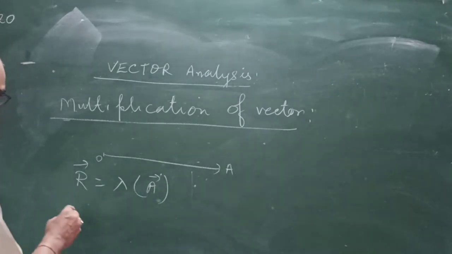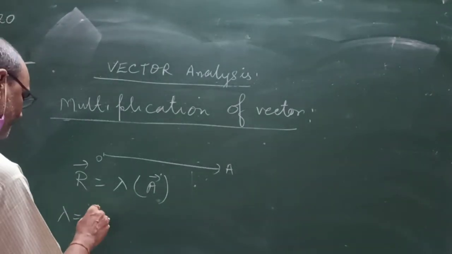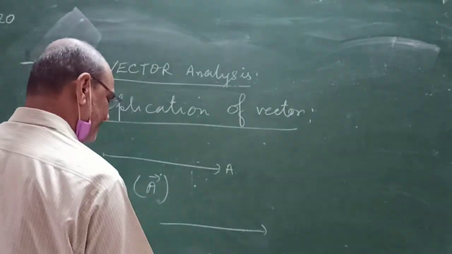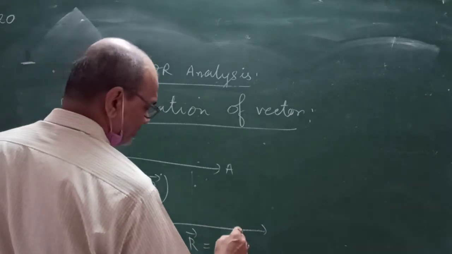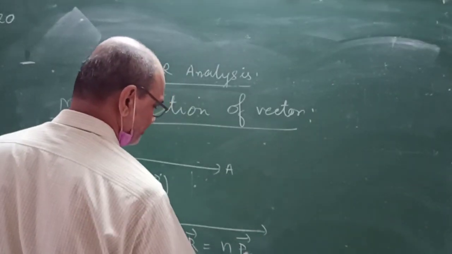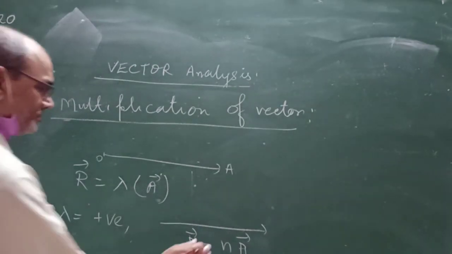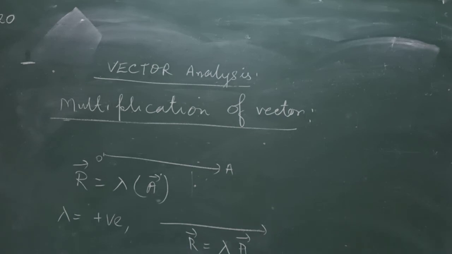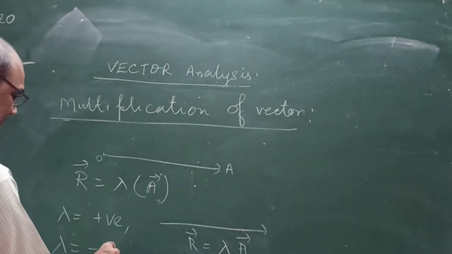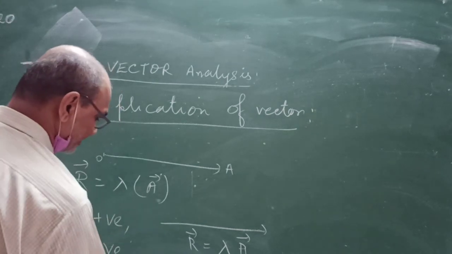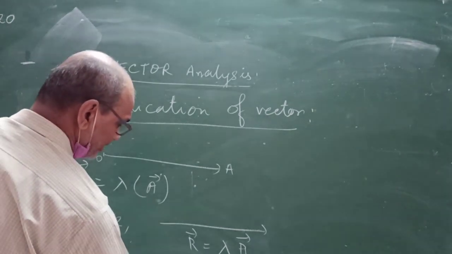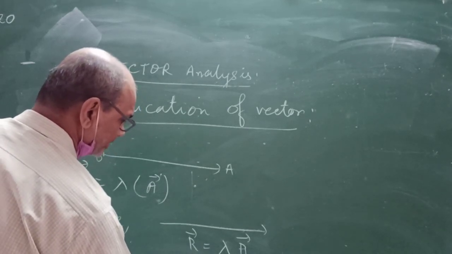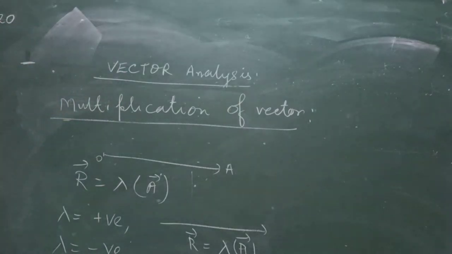If lambda is positive, then the resultant vector R is equal to lambda times vector A. If lambda is negative, then the resultant vector R is equal to minus lambda times vector A, and the direction is opposite.